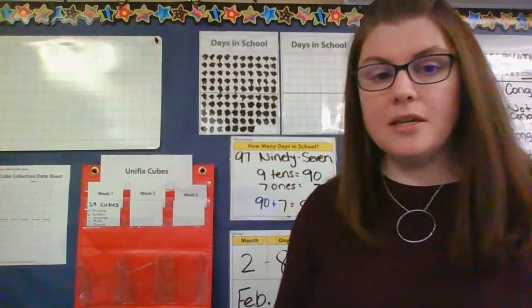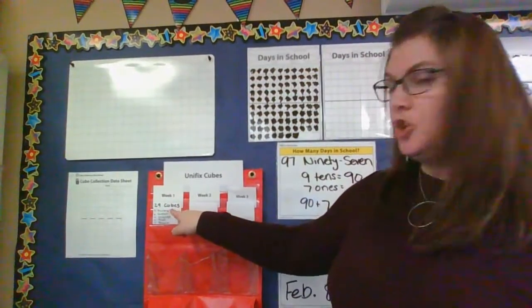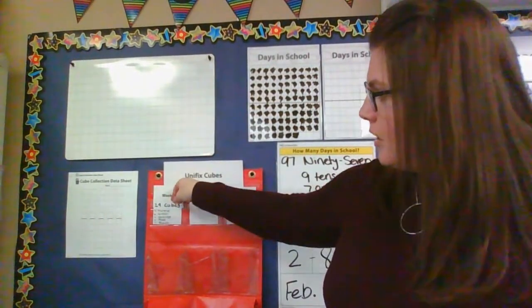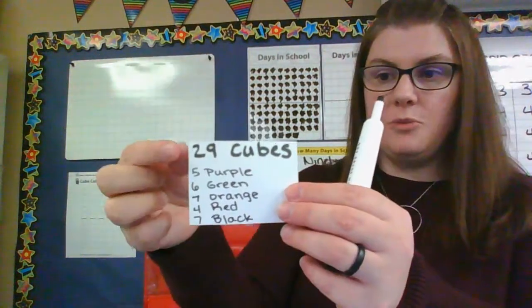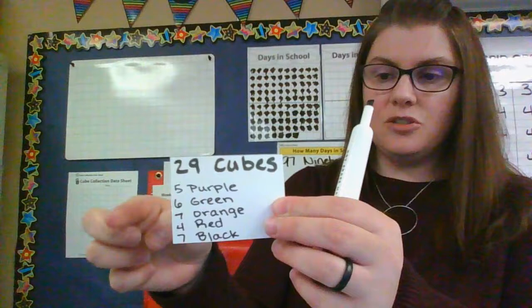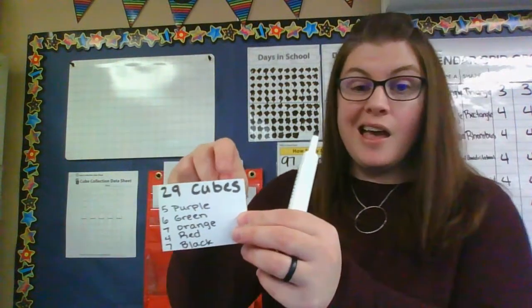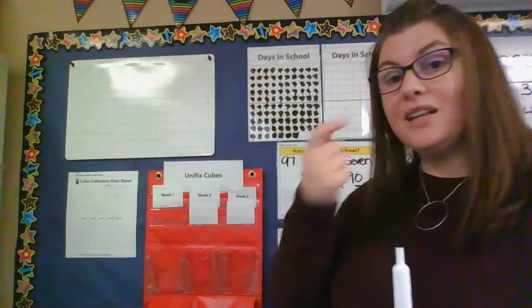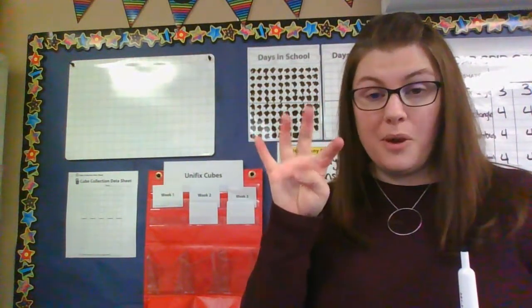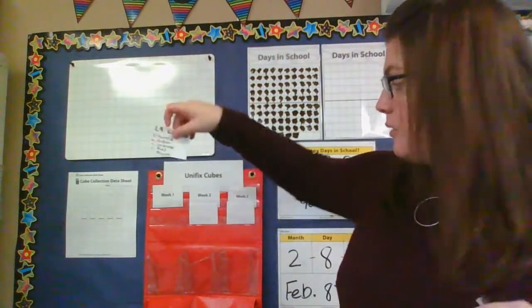Last thing we're going to talk about is our Unifix cube, or our counting block collection. So last week we collected 29 cubes total, and I have our totals written down for each color. See that? So we had 29 cubes total, and we had 5 purple, 6 green, 7 orange, 4 red, and 7 black. We are going to collect all of this week, and we're going to collect all of next week. Then in the 4th week of February, we are going to take all these numbers and do some different things with them. We're going to compare which was more, which was less. So we're going to work with these. That's why I wrote all of that down. I'll use that later in the month.